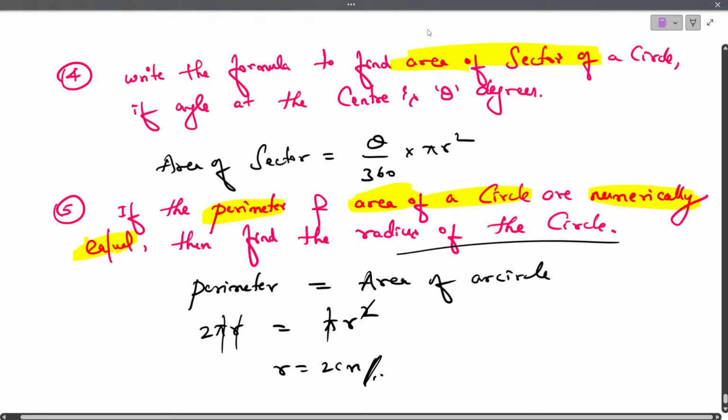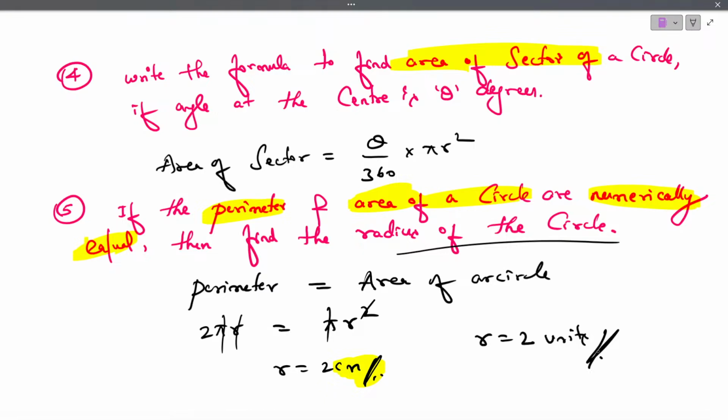But here, please be careful. In the question, nowhere have they given any units. Nowhere they have given any units. So we can write r is equal to 2 units. No centimeter, no meter is given. So you can just write r is equal to 2 units. Units you have to write. Is this clear? Good.